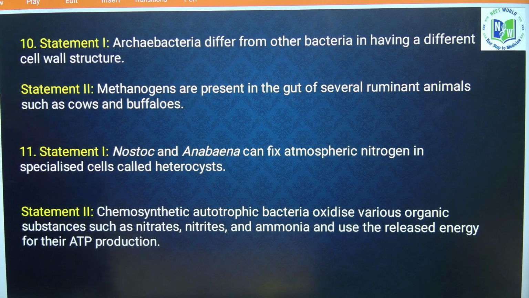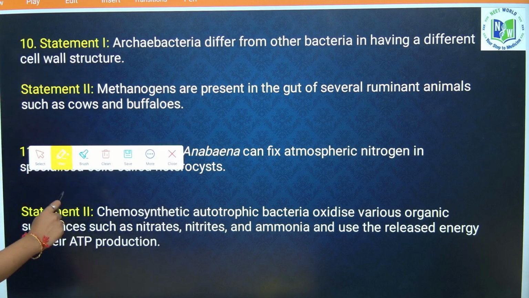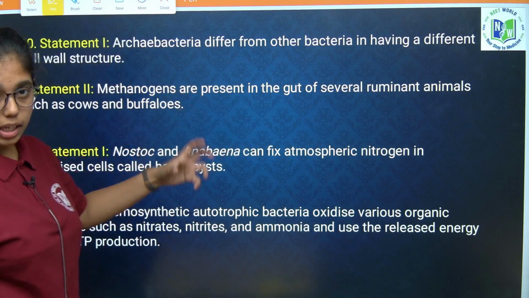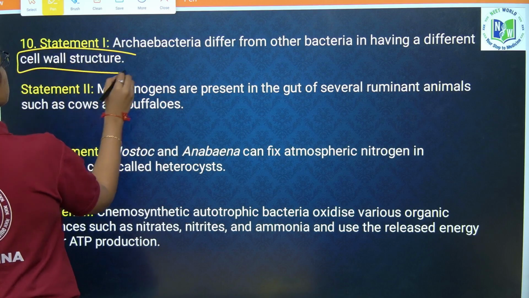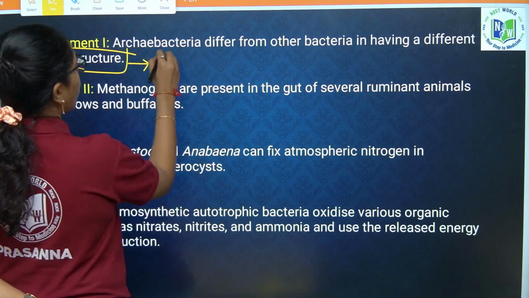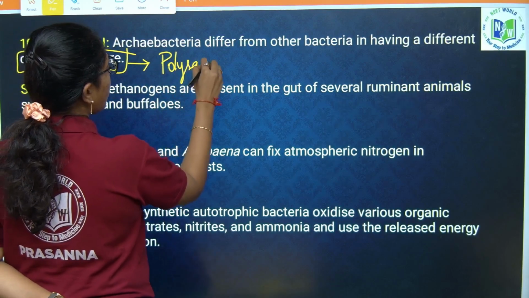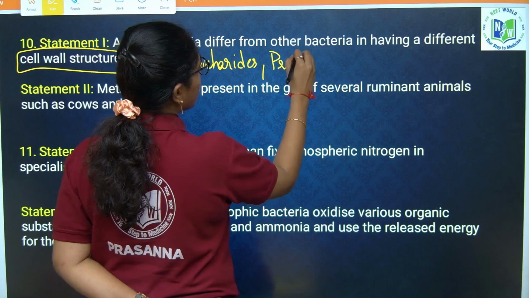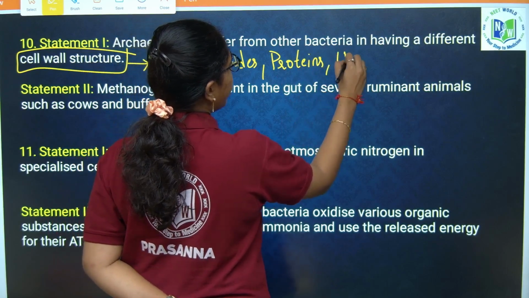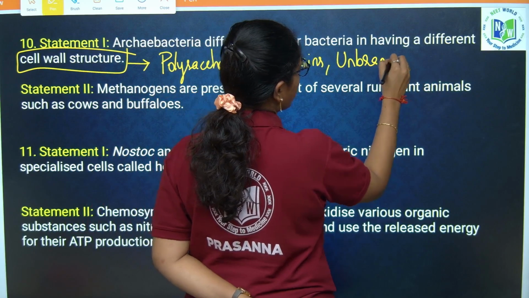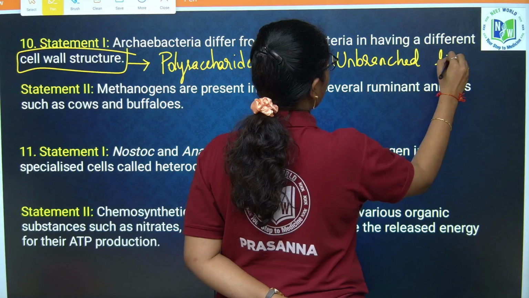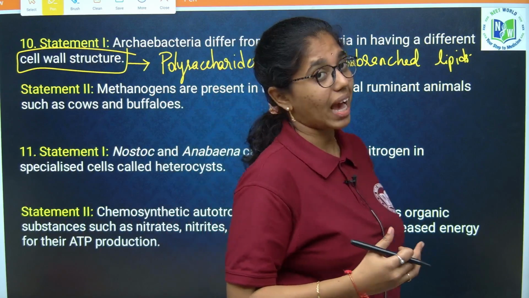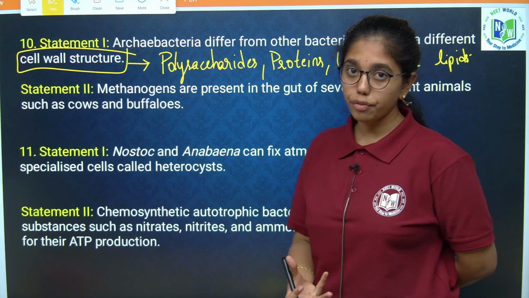Archaebacteria differ from other bacteria in having different cell wall structure. Yes, archaebacteria will differ in their cell wall structure when compared to other bacteria. Cell wall of archaebacteria is made up of polysaccharides, proteins, and unbranched lipids, because of which they can survive in any environmental conditions, be it halophytes or as thermoacidophiles, or in the gut of ruminants as methanogens.